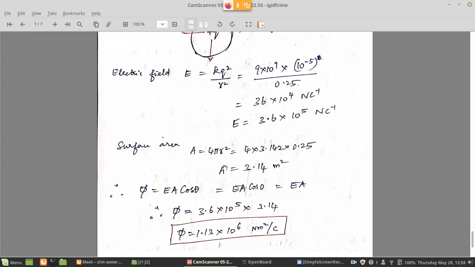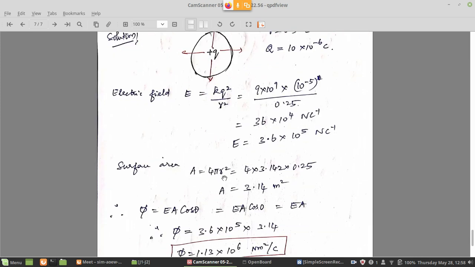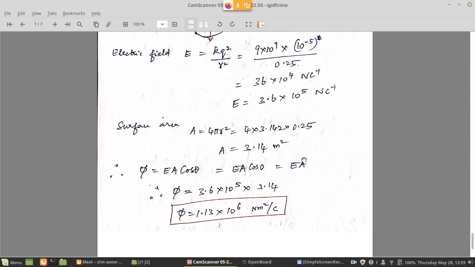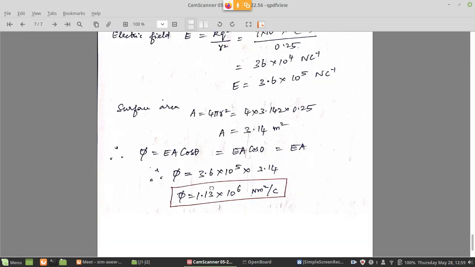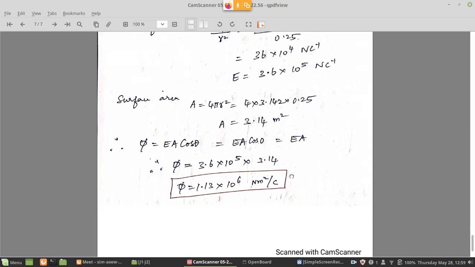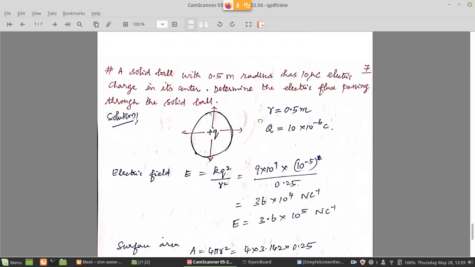The next step is area. How much is the area? It's a spherical surface area, so it's 4 pi r square. It is 3.14 meter square. Flux is therefore E into A, because the angle is normal at every point, so it's 0. EA cos theta, EA cos 0, so it's EA. E is 3.6 into 10 power 5, area is 3.14 meter square. If you multiply, you get the total flux: phi is equal to 1.13 into 10 power 6 Newton meter square per coulomb. This is also another unit I told you already for flux. This is how one can handle the problems in flux.